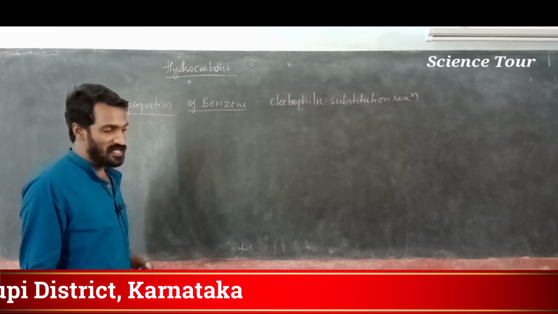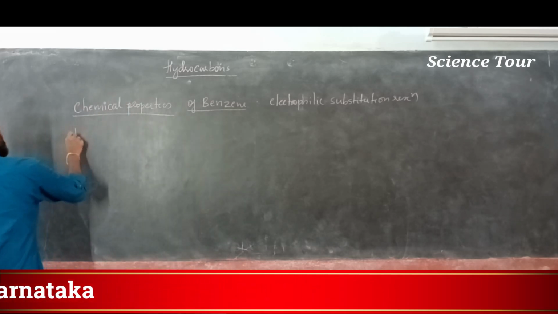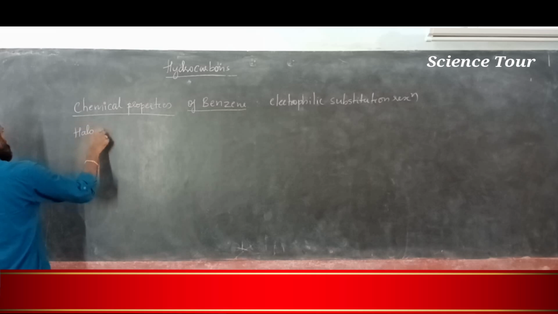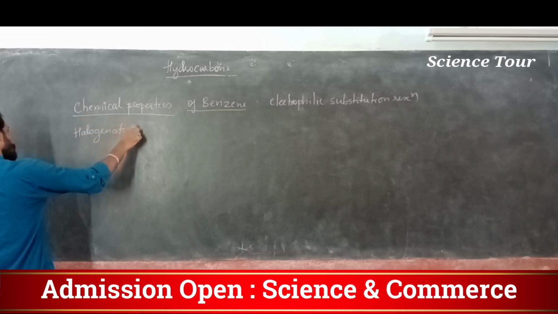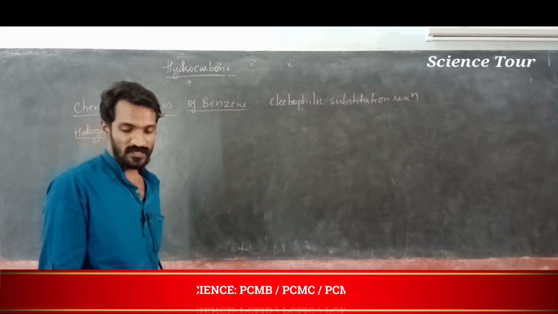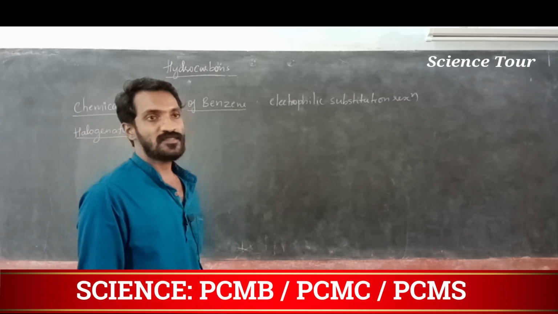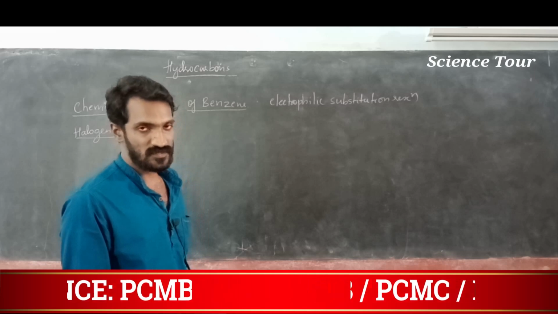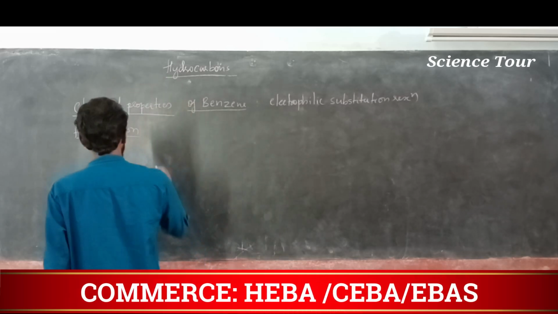Okay, first we are going to study halogenation. Halogenation means adding halogen. Which are the halogens? Iodine, bromine, chlorine, fluorine.